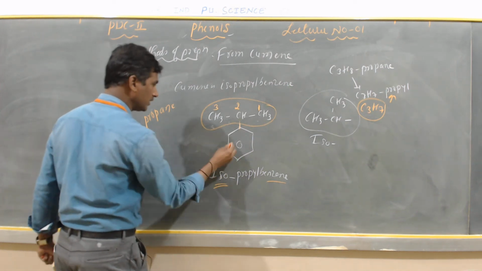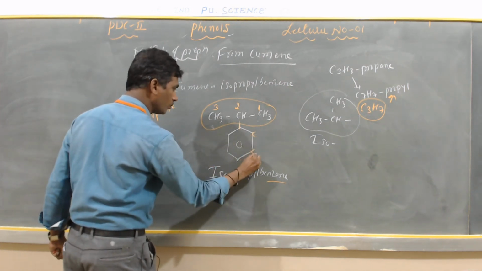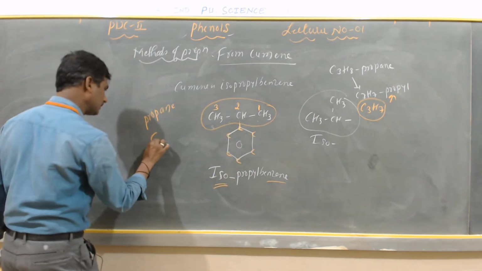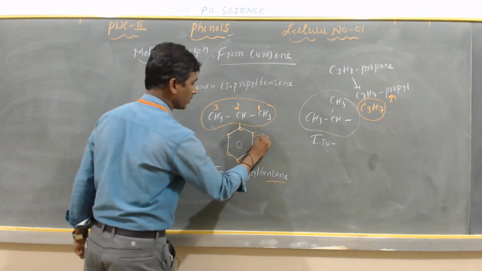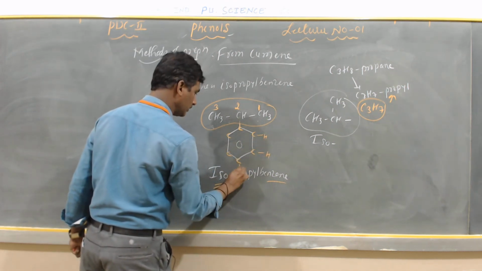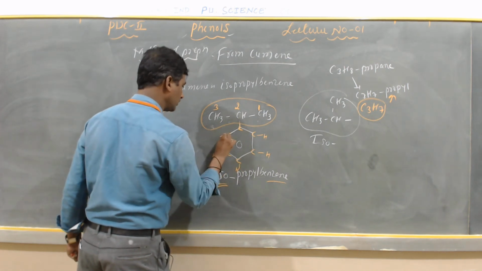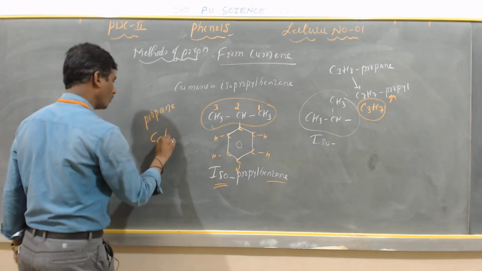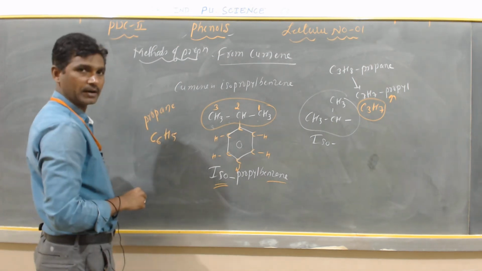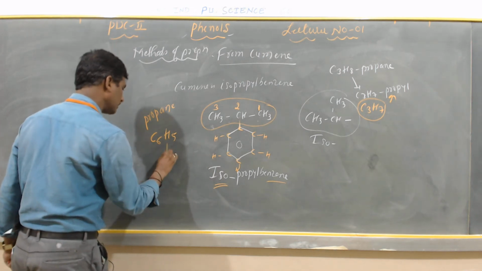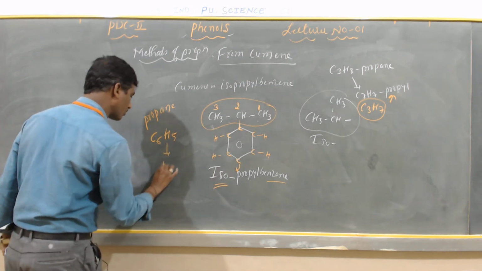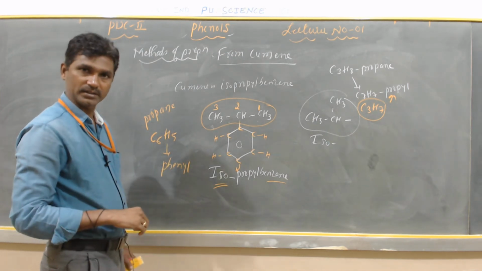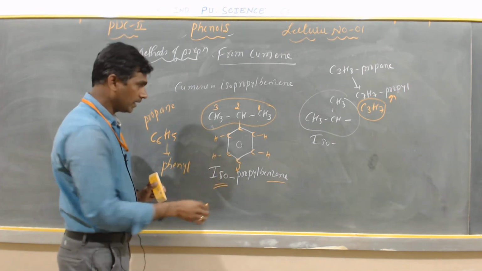But here this is benzene. This benzene contains how many carbons? 1, 2, 3, 4, 5, and 6 carbon. It contains 6 carbon. How many hydrogens are there? 1, 2, 3, 4, and 5 hydrogen, but the sixth position contains the carbon attached to the chain. So it is 6 carbon and 5 hydrogen, C6H5. It is called phenyl. Is it correct or not? So what is the common name?